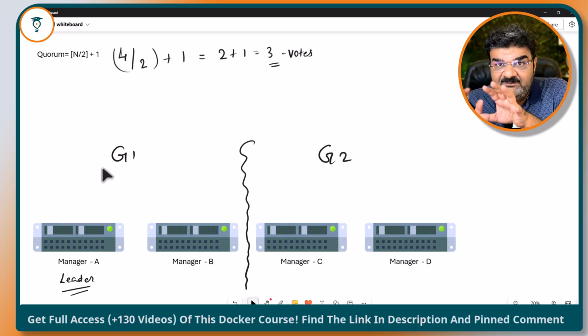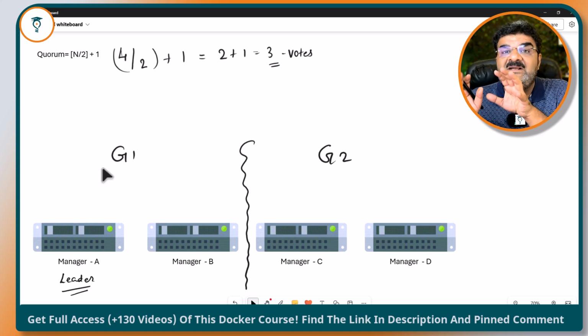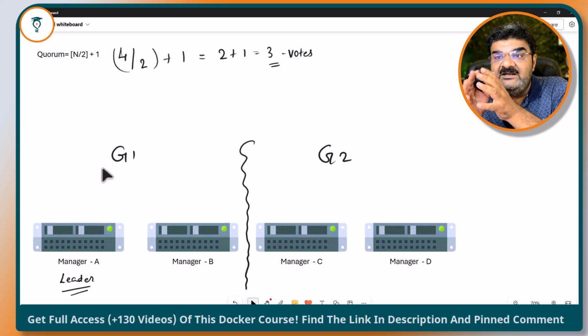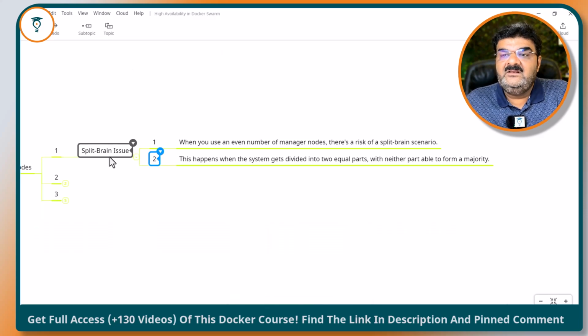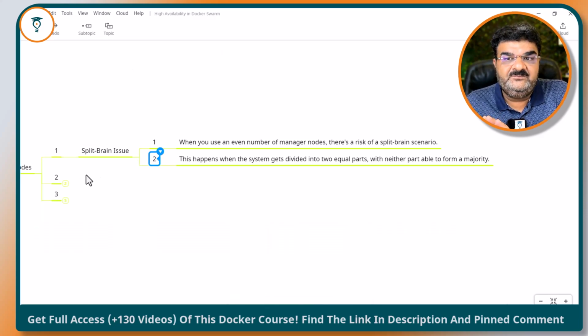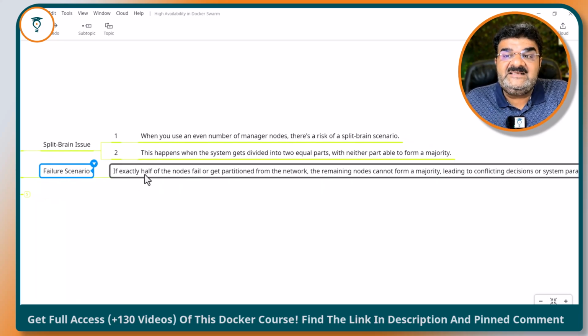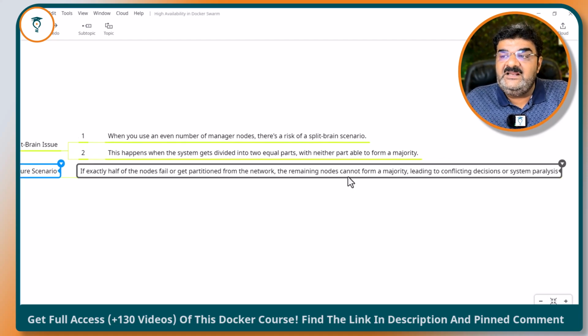If they are divided into the same numbers, then you will face this split brain issue. Now, the failure scenario. If exactly half of the nodes fail or get partitioned from the network, the remaining nodes cannot form a majority, leading to a conflicting decision or system paralysis.